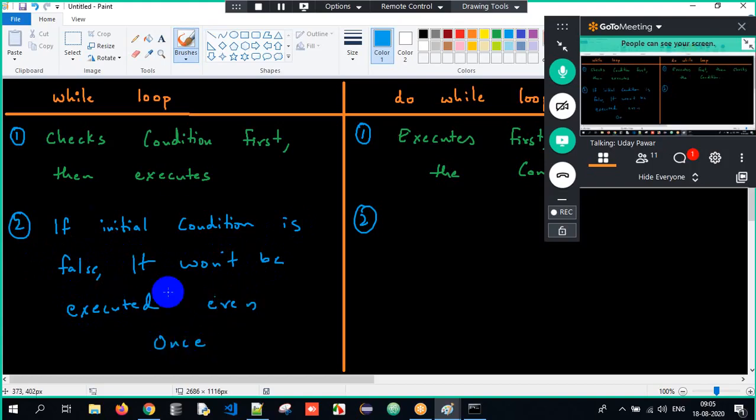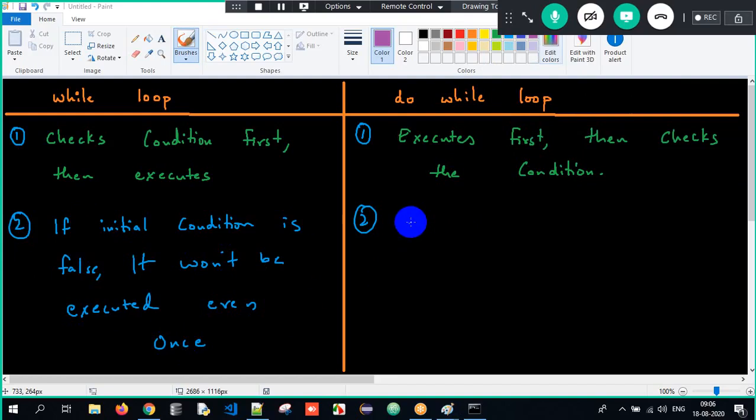Clear? Guys, I've documented this already. Bad handwriting, don't worry. I'll be documenting it. It's already done, I just have to open it and show it to you. Rather, I'm just developing it over here. It will execute at least once.